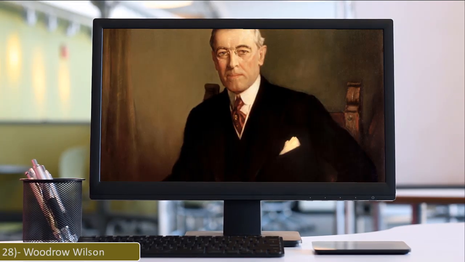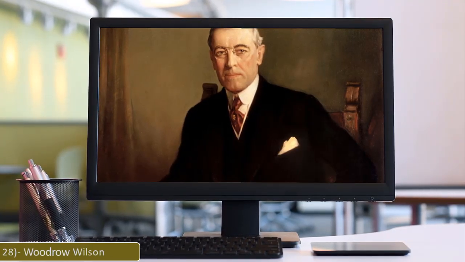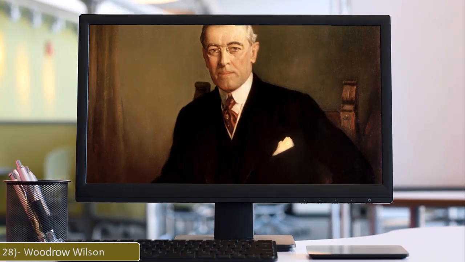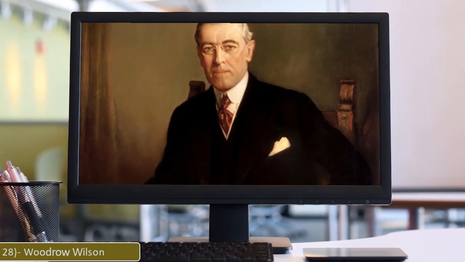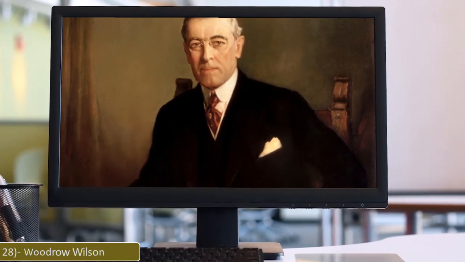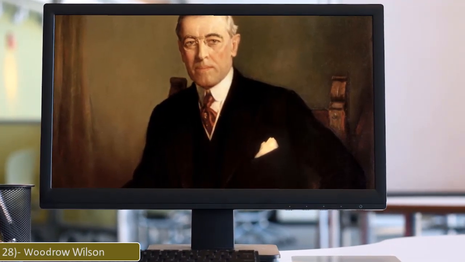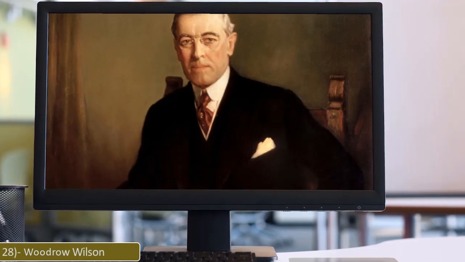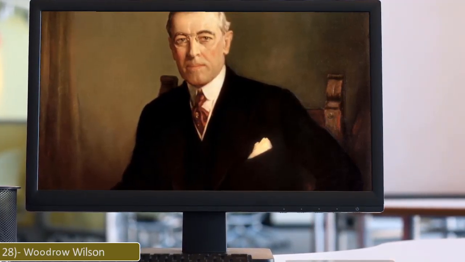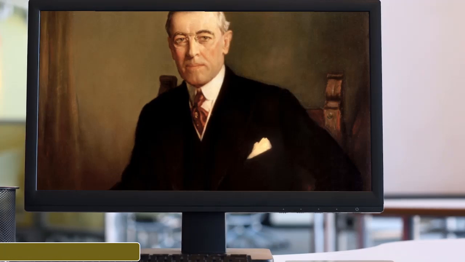28. Woodrow Wilson. Thomas Woodrow Wilson was the 28th President of the United States, serving from 1913 to 1921. He was the only Democrat to serve as president during the Progressive Era, when Republicans dominated the presidency and legislative branches. As president, Wilson changed the nation's economic policies and led the United States into World War I.